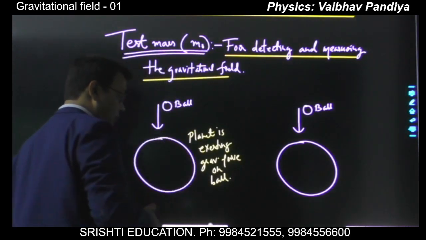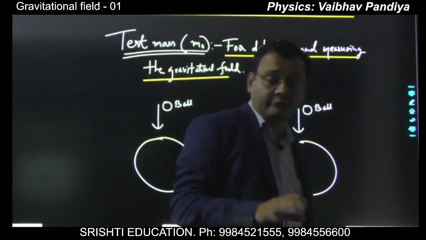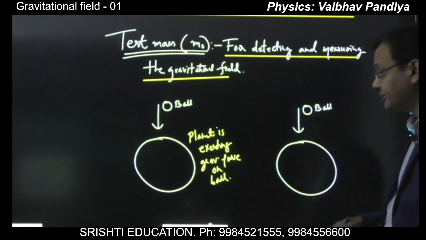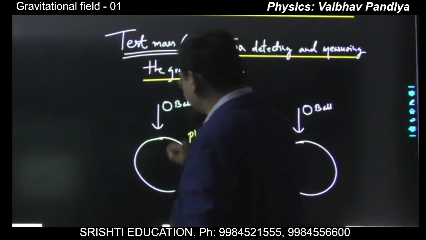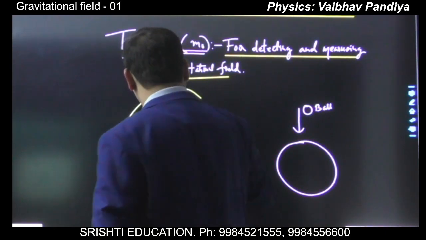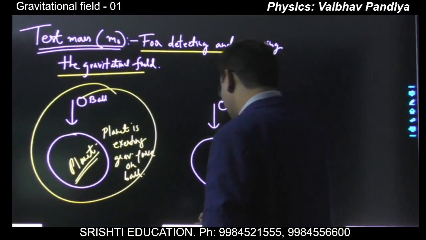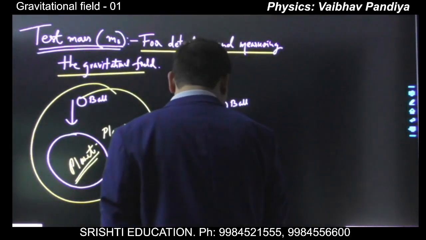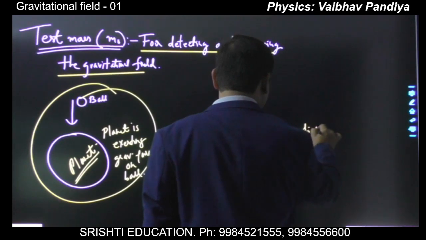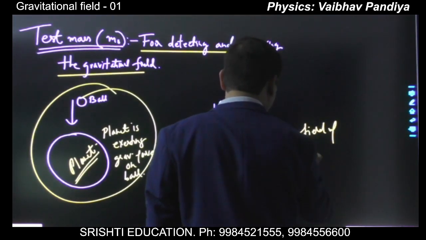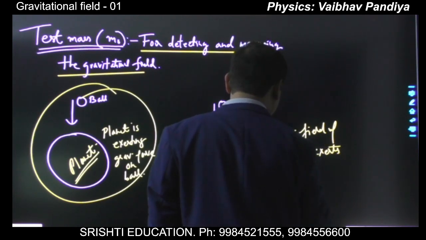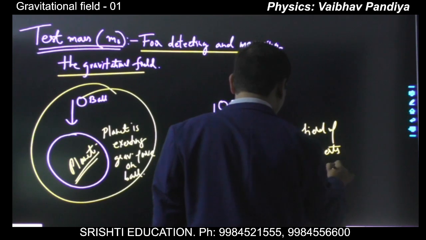Now you are not taking the name of the field, you are not involving any intermediate agent, you are just talking in the sense of the action at a distance scenario, that the planet is exerting some gravitational force on the ball. It is simply the interaction between the planet and the ball. There is no role of any intermediate agent. Now in an alternative way, you can say the gravitational field of the planet exerts a gravitational force on the ball.